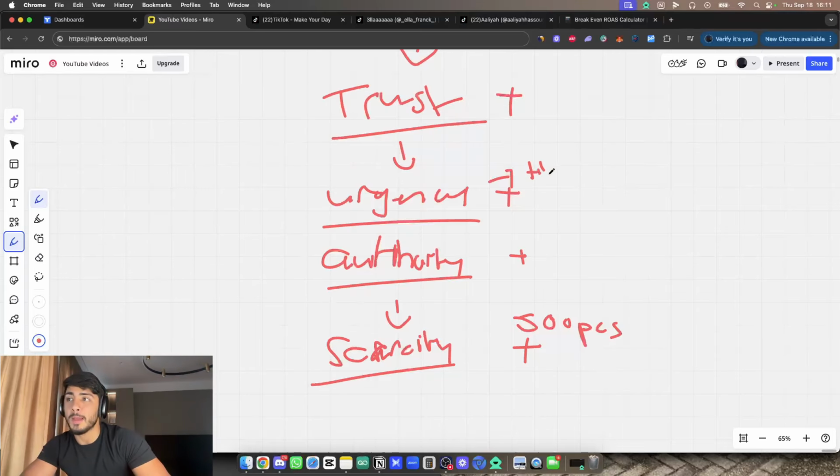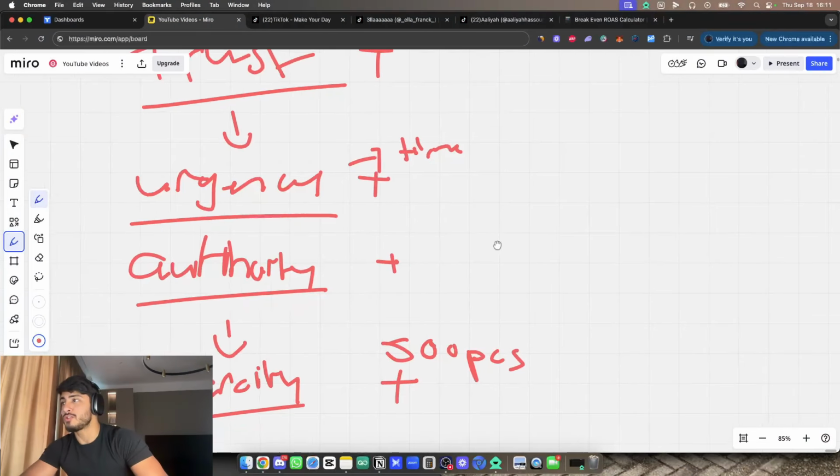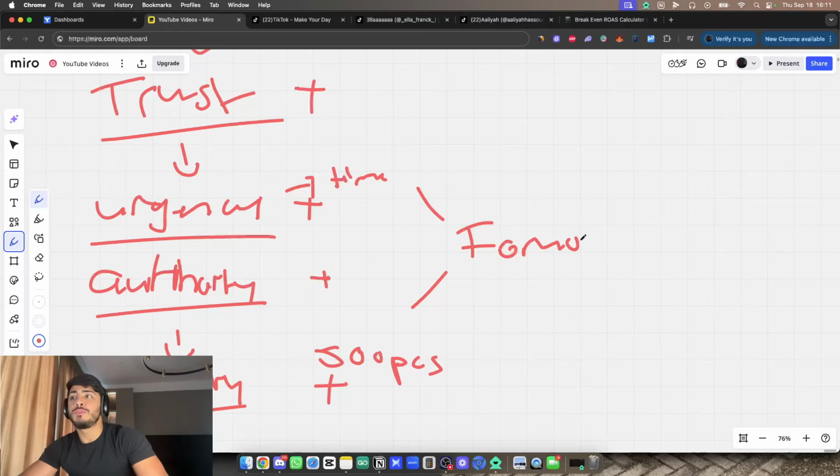Urgency is time-based, right? So when people add it to their cart, they can't just check out straight away, because they have to see, for example, on top there, that you only have 5 minutes to buy now, right? When you have scarcity, it's going to be different. It's not 5 minutes or 2 minutes or 1 minute. It's going to be, there are only 10 pieces left, so you have to buy now. When people see that, they get fear of missing out. From urgency and scarcity, people are going to get FOMO. Now, what is FOMO? It's fear of missing out.